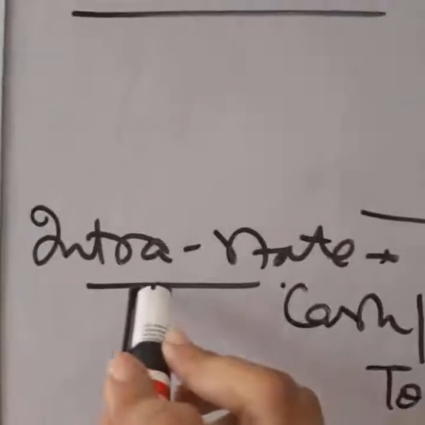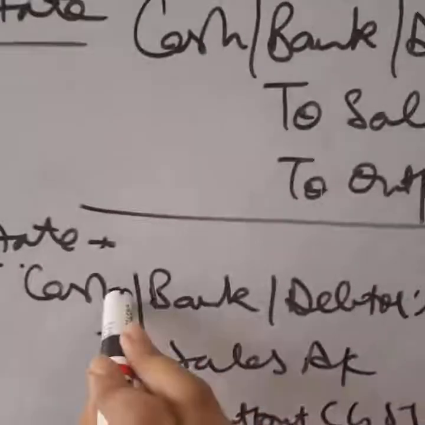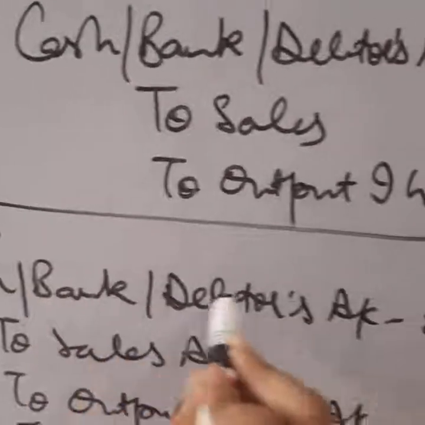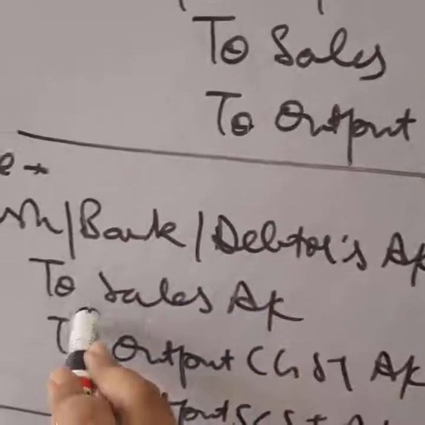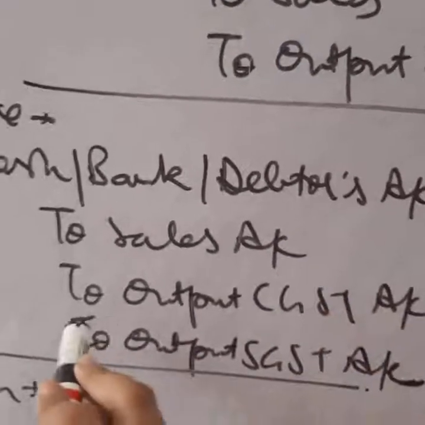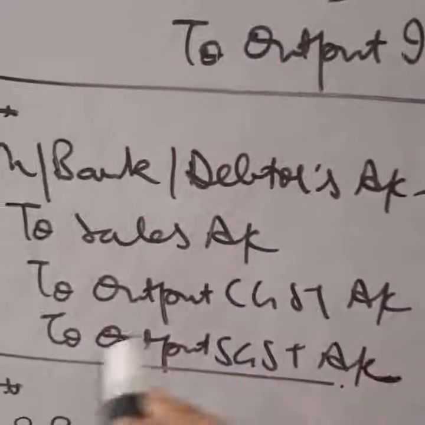Next is intrastate sale. So cash is received or bank or debtors account debit, to sales account, it's a revenue, to output CGST, to output SGST whenever the sale is within the state.